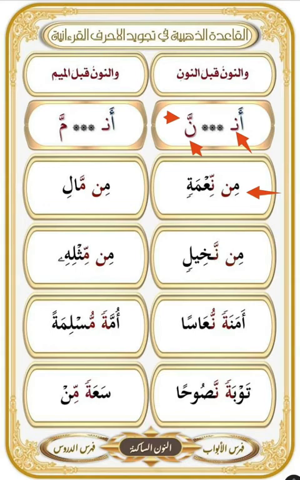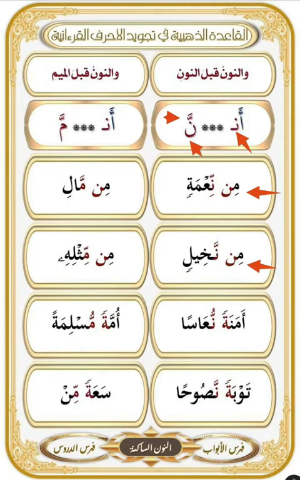So the right pronunciation is min ni'matin. Another example with nun saakinah, min nakhilin. The mistake is to pronounce it without a time for the ghunnah, and the ghunnah has time, minna. So the right pronunciation is min nakhilin.